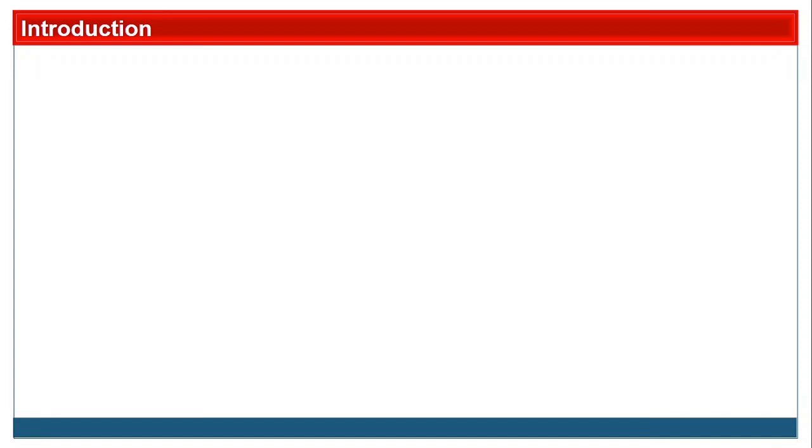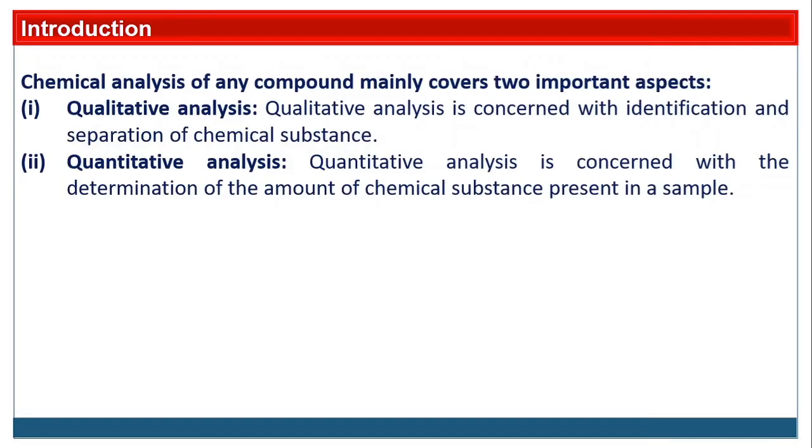Friends, in last lectures we saw what analytical chemistry is. We saw a detailed introduction of analytical chemistry. Analytical chemistry is a branch of chemistry that deals with the identification, separation and quantitative analysis of the sample. Chemical analysis of any compound mainly covers two important aspects. So there are two types of analysis: first one is qualitative analysis and second one is quantitative analysis.